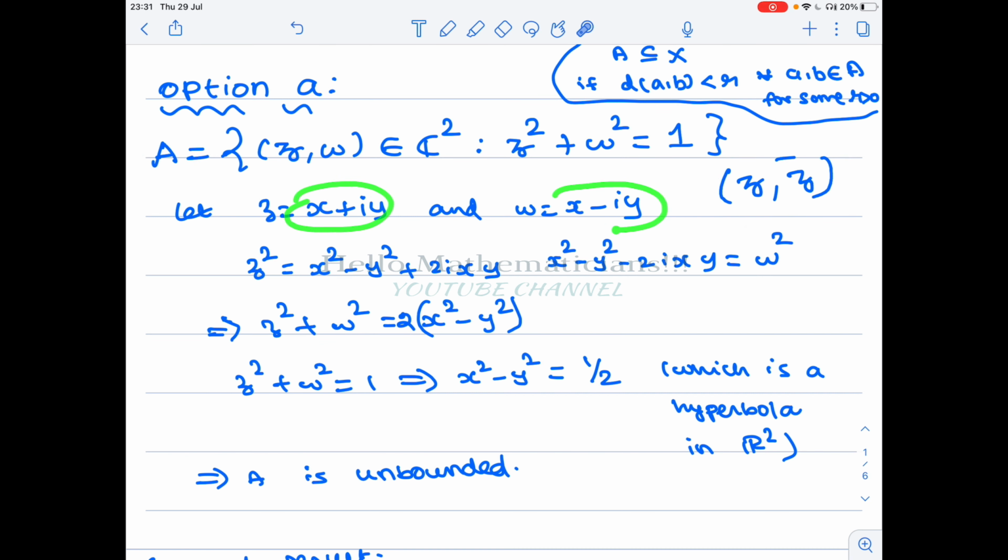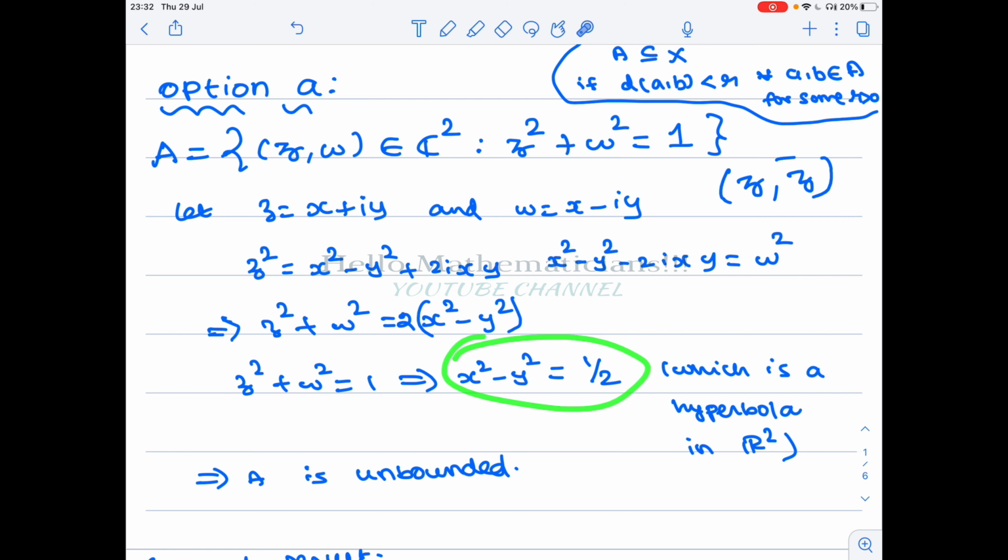If this is z, this is z bar. So we have found that if z equals x plus iy, and x and y satisfy the condition x² minus y² equal to 1 by 2, then the points (z, z bar) will be contained in A. Can you see what this set is in R²?